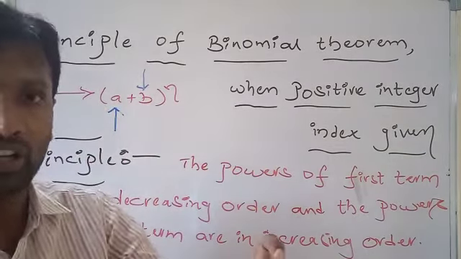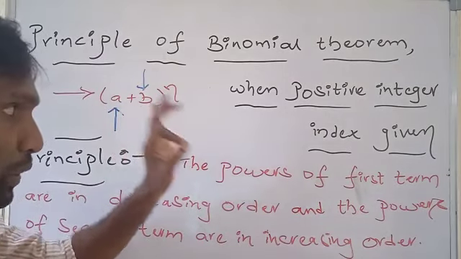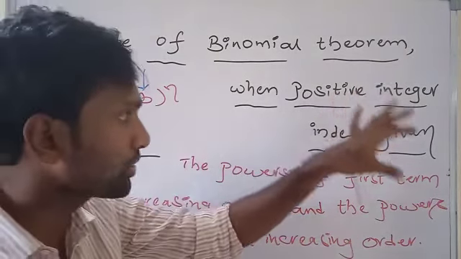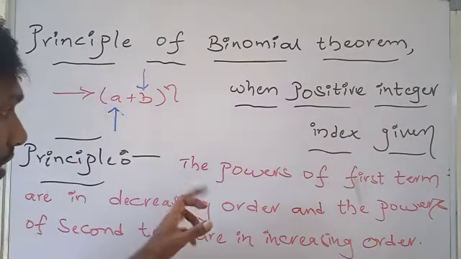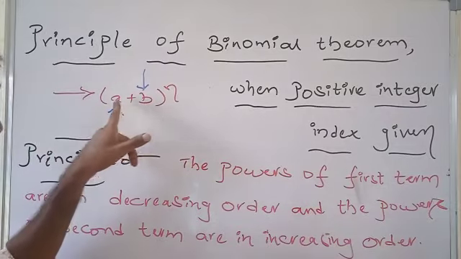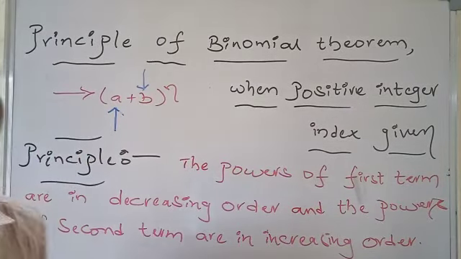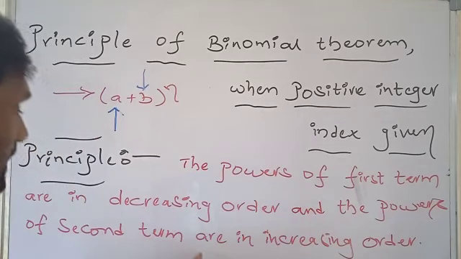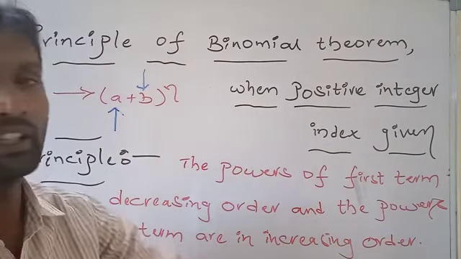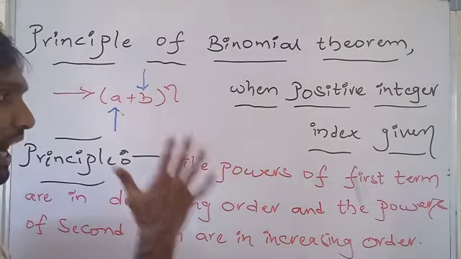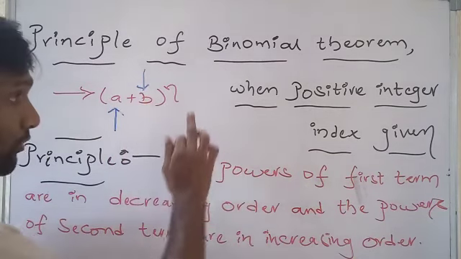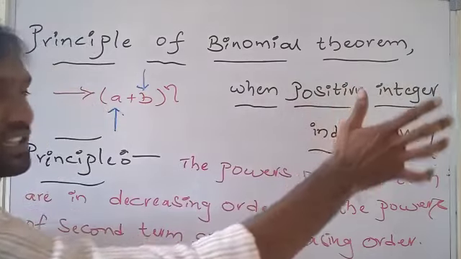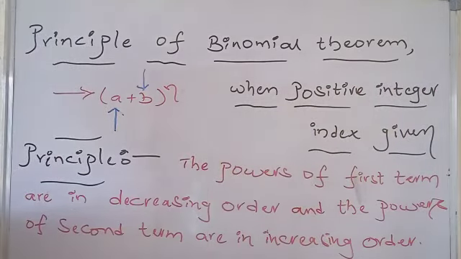So, if the expression is in the form of (a + b)^n and n is a positive integer index, in that expansion, the powers of the first term, that means a, are in decreasing order, and the powers of the second term, that means b, are in increasing order. So this is the standard principle to expand the expression (a + b)^n, where n is a positive integer index. So this is the principle.